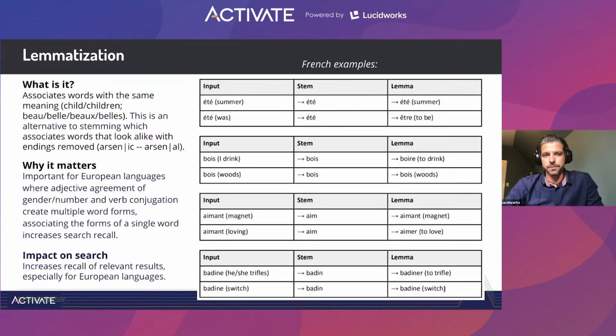First thing is some terms. Lemmatization associates words with the same meaning, and this is an alternative to stemming, which associates words that look alike with the ending removed. It's a lot more robust because with European languages, where adjectives need to agree with gender and number, and verb conjugations create multiple word forms, this is very important. It impacts search by increasing recall of relevant results, especially for European languages. And you have some examples here in French of what lemmatization can do.